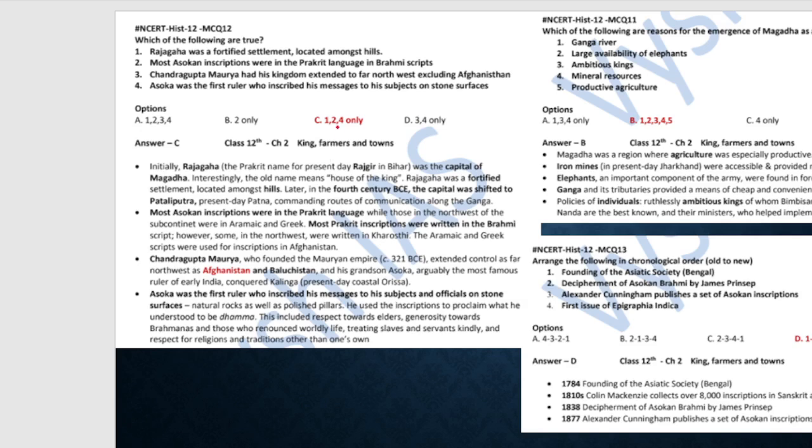See here it's 1, 2, 4 only, because the third statement they are telling, Chandragupta Maurya's empire excluded the Afghanistan area, which is wrong. It actually included the Afghanistan area, and that is why it is 1, 2, 4 only. And here I told you all the factors are responsible for Magadha being a supreme Mahajanapada. Here again, see the different things.